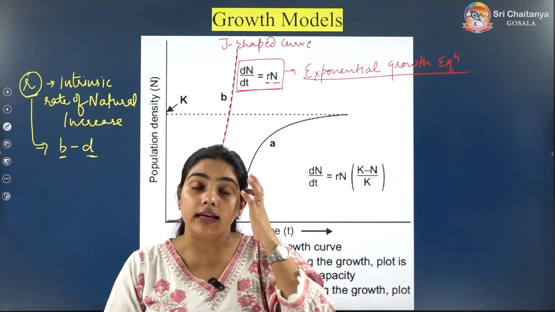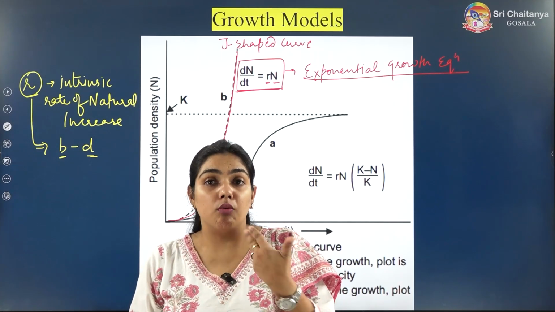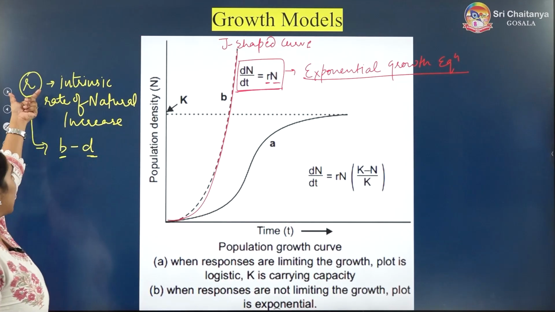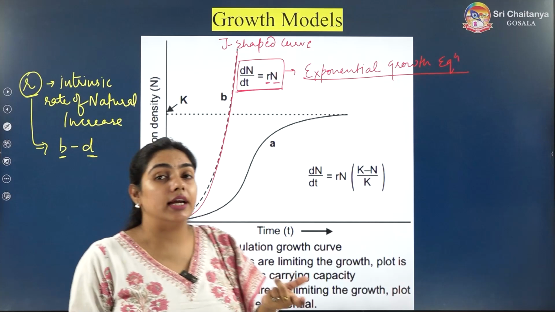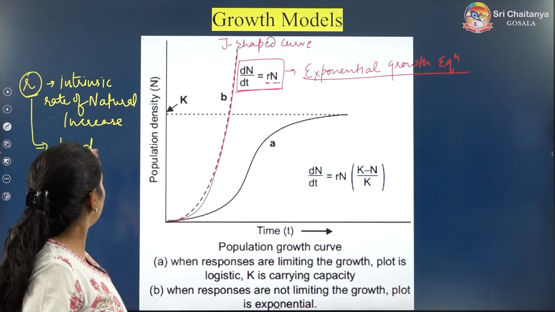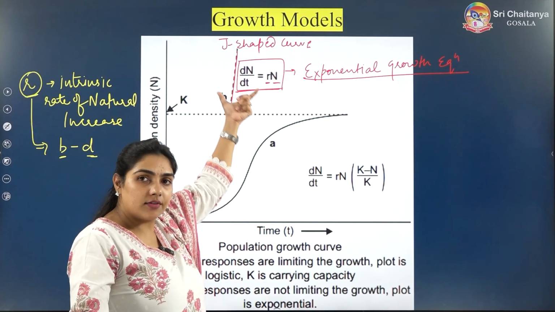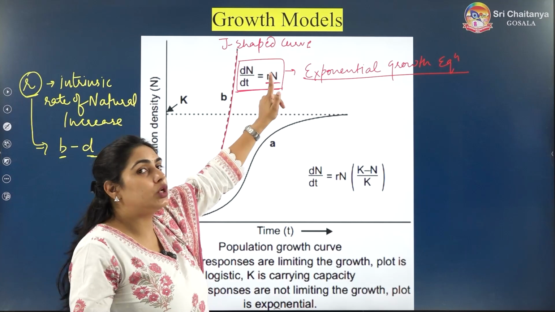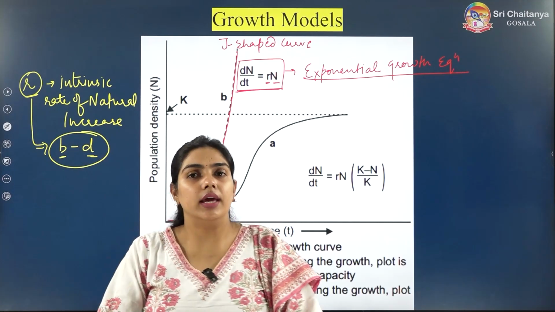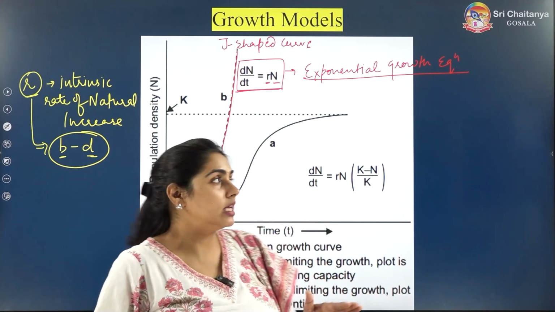R is also called Darwinian fitness. Every species, every population wants to increase their R. R will be more when the birth rate is more than the death rate. So b minus d, that's how we calculate R. So here the change in population density with time is equal to R into N. I have told you how to calculate R, and how to calculate birth rate and death rate, which is also very easy.